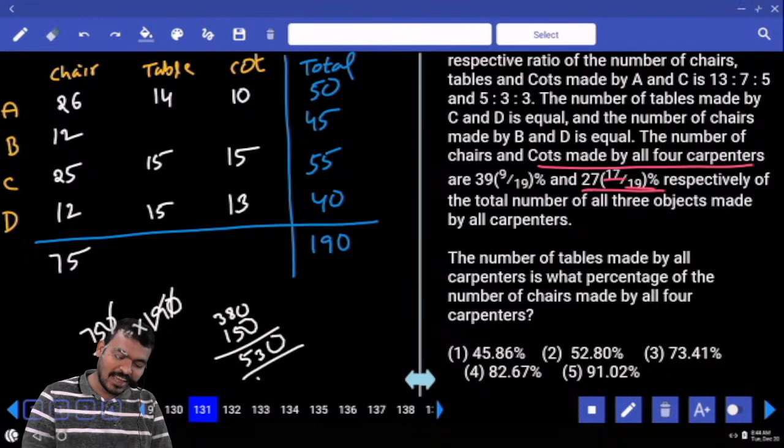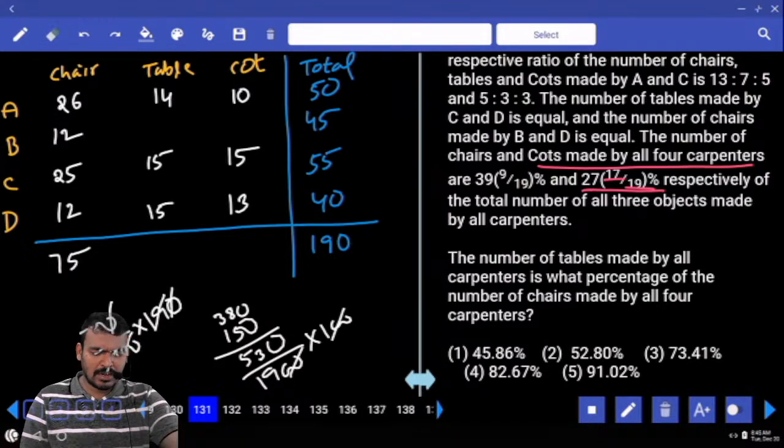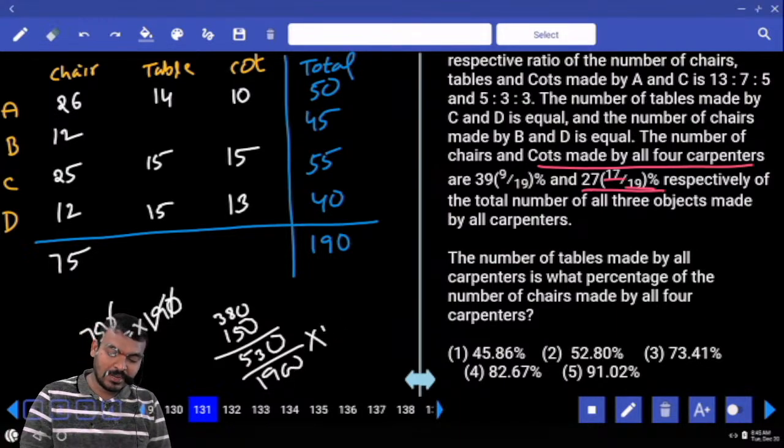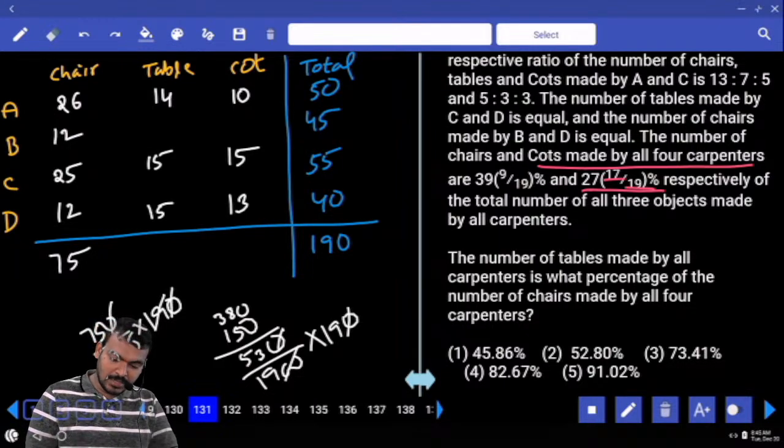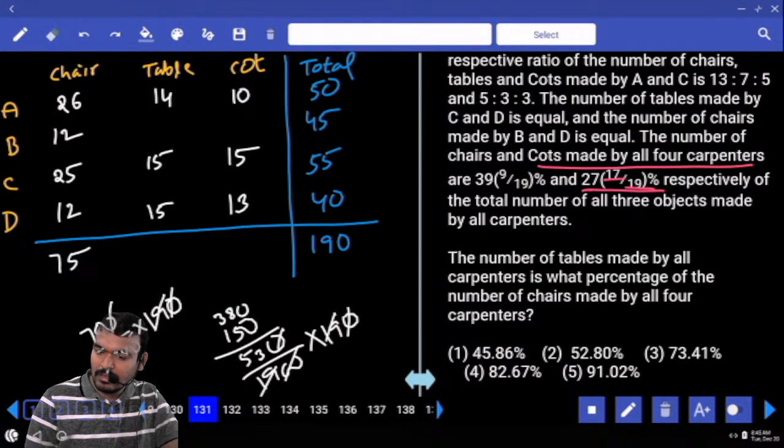Divide by 1900 into 100. Zeros are cancelled. Sorry, 190 or 1900? 190. Numerator 2 zeros, denominator 2 zeros cancelled. Means 53. That 53 is the total carts.